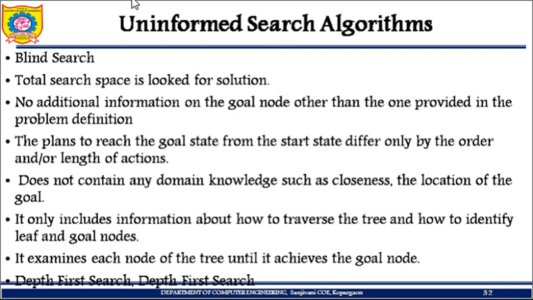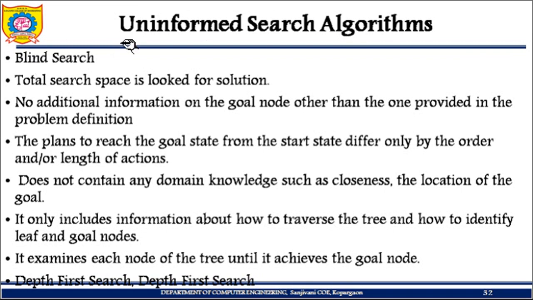Uninformed search algorithms. I have already said that AI has search algorithms, which you use to search for the solution to the problem. These searching algorithms are of two types: either uninformed search or informed search. First of all, we'll see uninformed search. Uninformed search is a blind search. And why are we studying these algorithms now? Because a control strategy comprises algorithms. So for control strategy we require these. In short, a control strategy uses different algorithms.